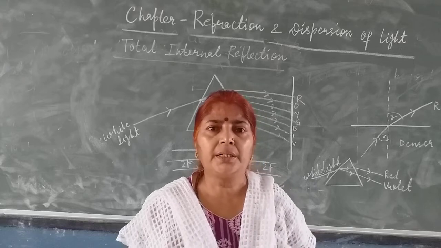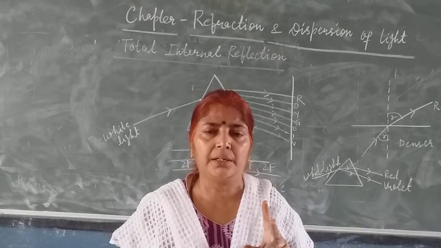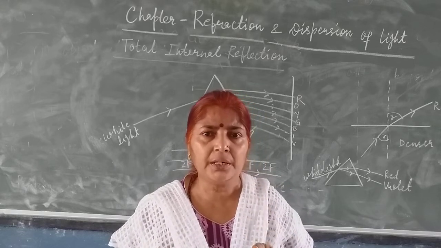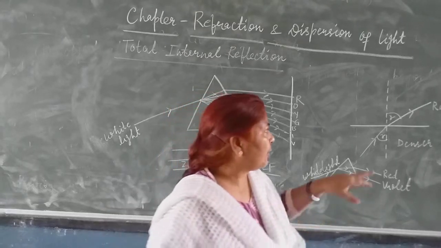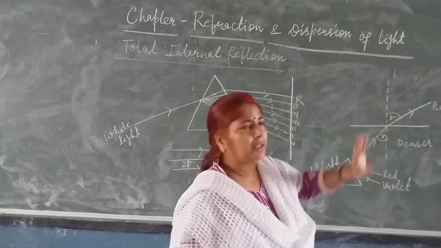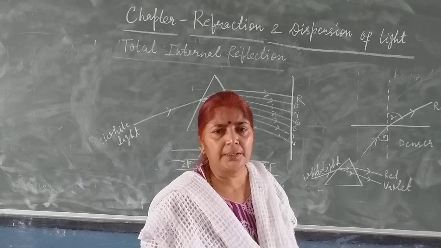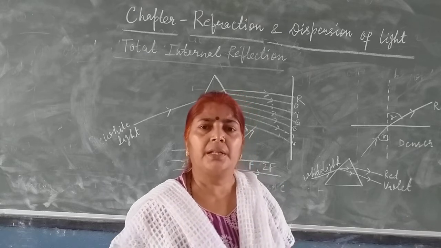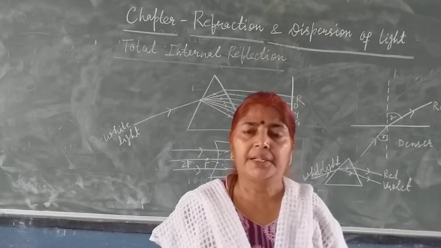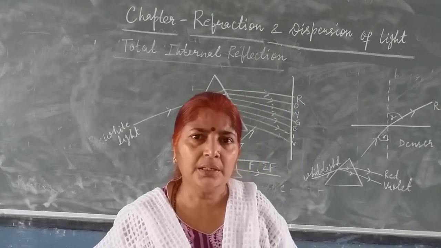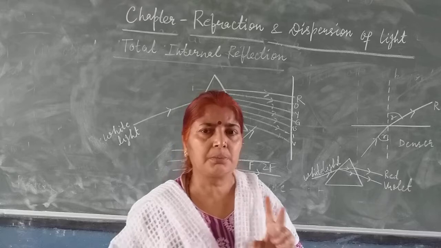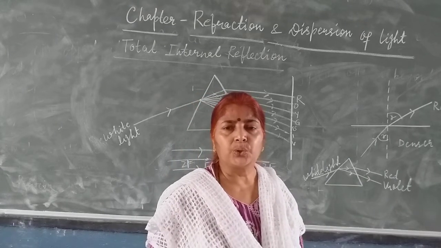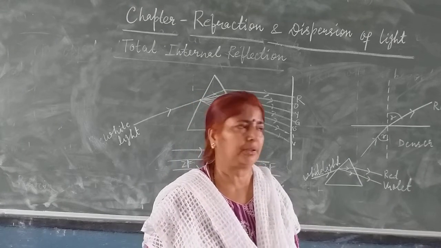There are two conditions for total internal reflection. First condition, the ray should pass from denser medium to rarer medium. And second condition, the angle of incidence should be greater than the critical angle. Okay, children? So these are the two conditions for total internal reflection.